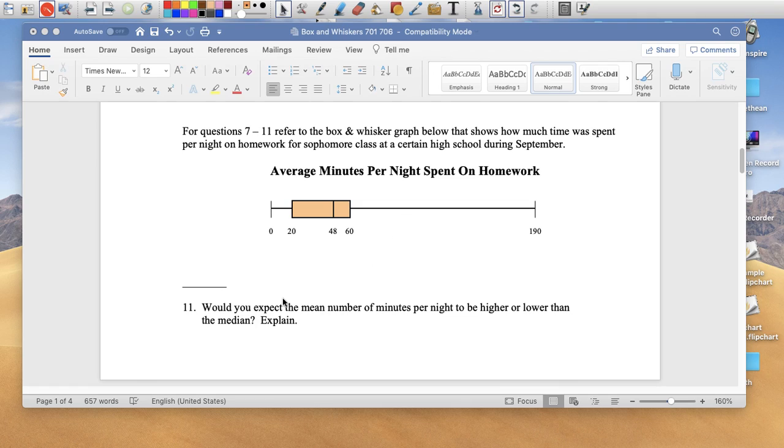11. What would you expect? Would you expect the mean number of minutes per night to be higher or lower than the median? What's the median here? I'd expect it to be higher because this will make everybody's minutes per night look better than it is, because of this guy here.